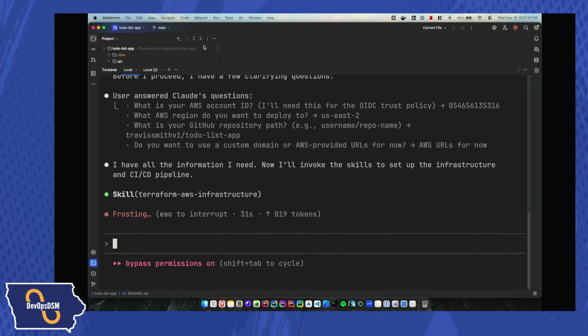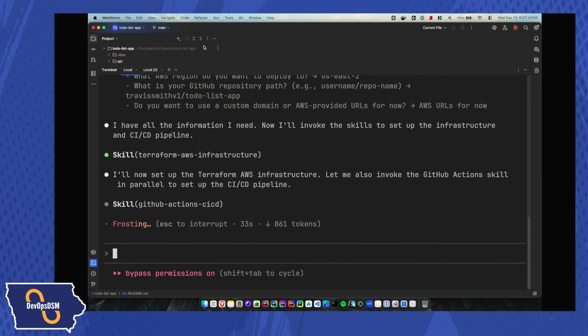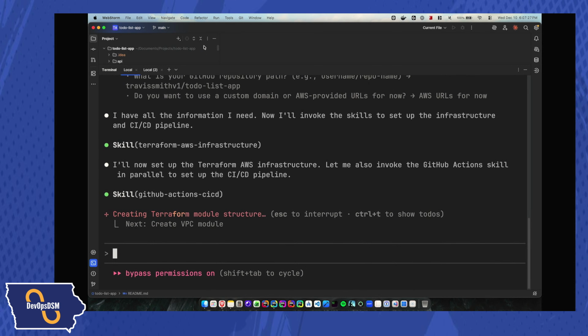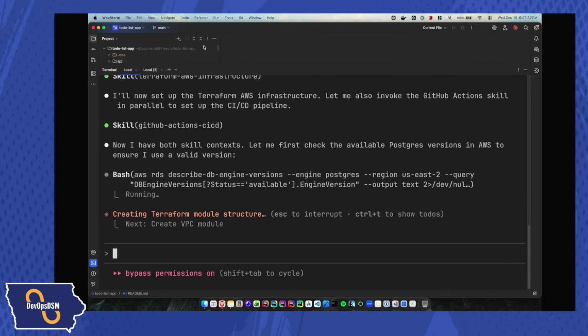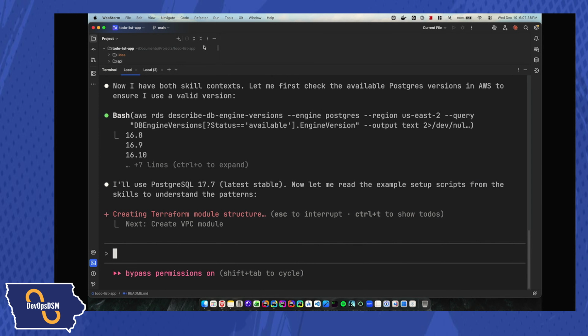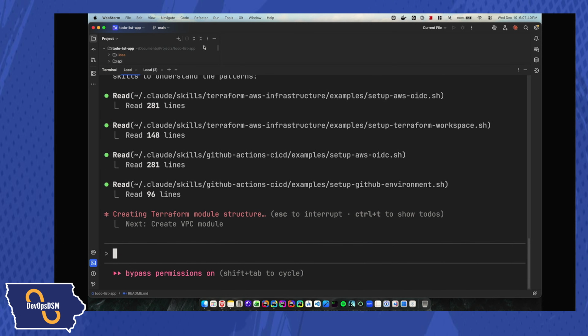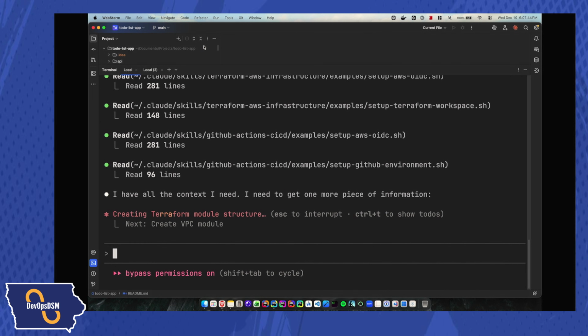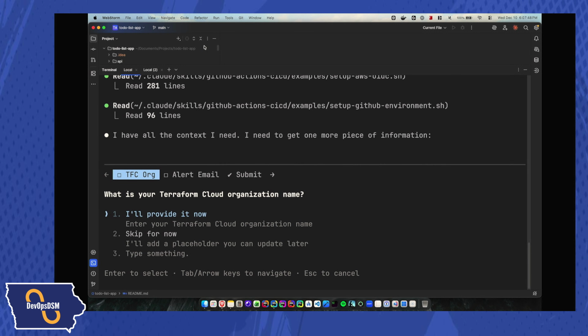It's also going to use something that I currently have set up. I currently have skills set up in Claude Code, and these skills are particularly things that are preferences that I have, and they allow me to tell it, hey, this is how I want you to handle building Terraform. This is how I want you to handle building a CI/CD pipeline. I also have other skills I might create, like if I'm doing coding, I might tell it I want it to use test-driven development. And I'm going to keep going here.